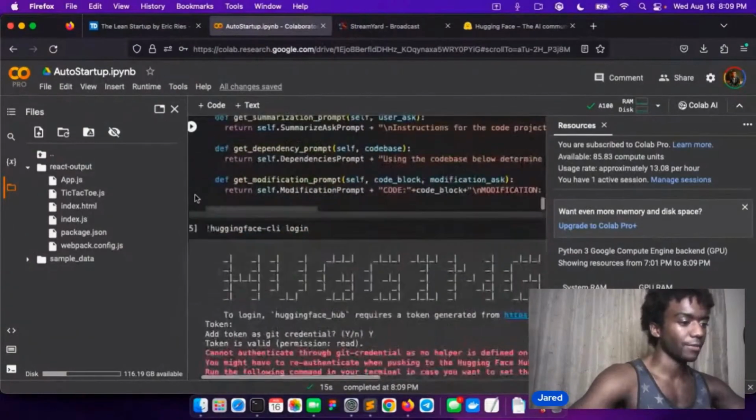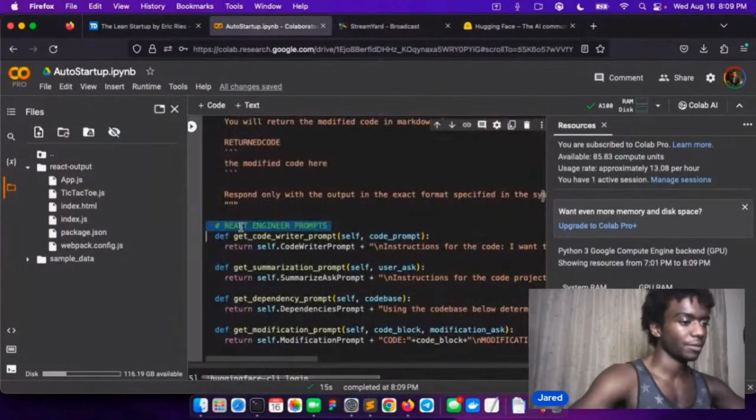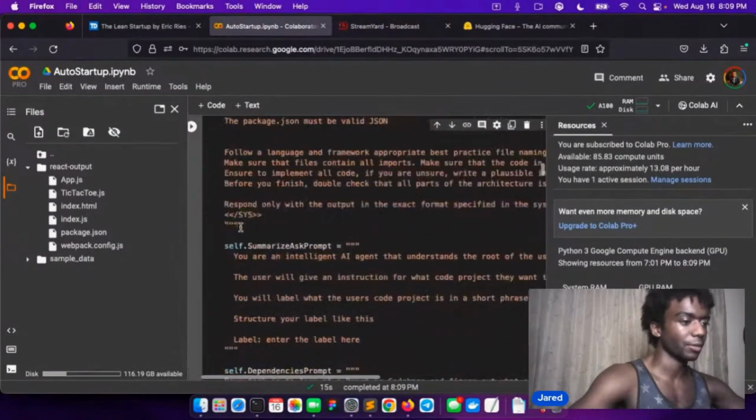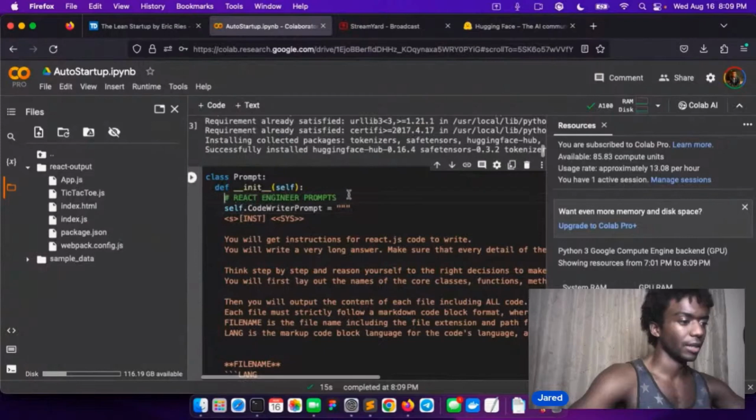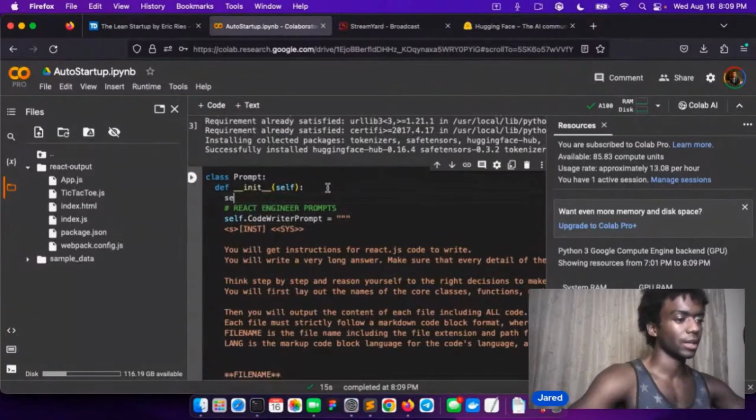So we have these prompts here. Put that in the wrong place. Let's go and write this, our auto startup prompts. Okay.